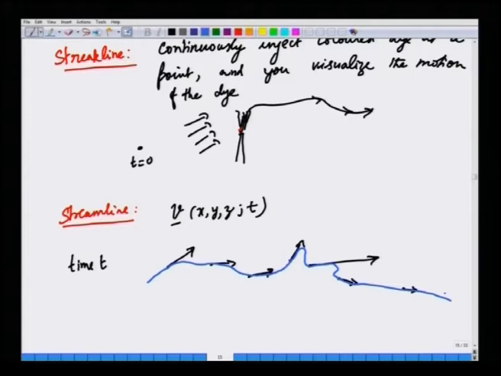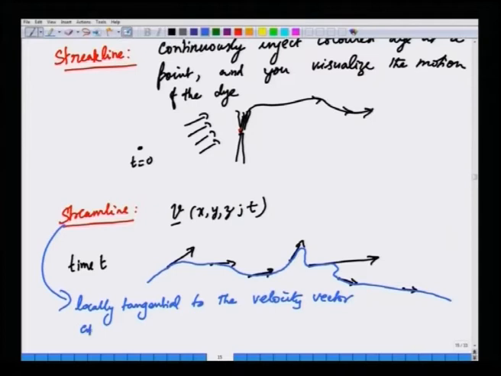So, streamline is a line that is locally tangential to the velocity vector at each and every point in the fluid at an instant of time, at a given time.